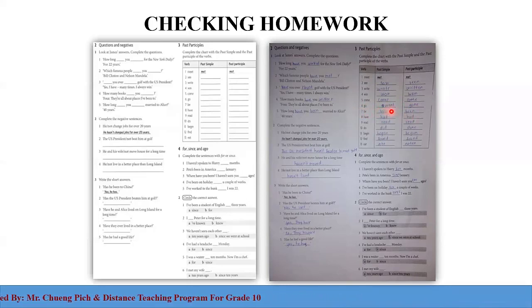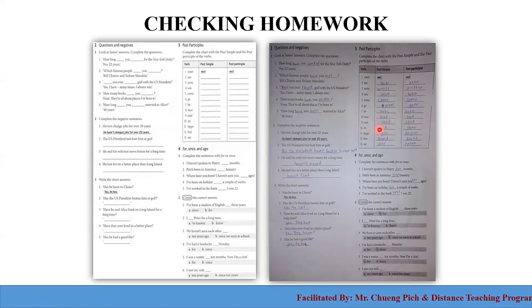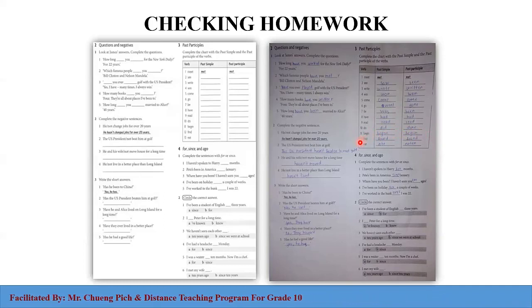We can add another one, which is the past simple of be is were. So we can say be, was or were, been. Number 8, have, had. Number 9, read. Number 10, do, did, done. Number 11, begin, began, begun. Number 12, find, found. Number 13, eat, ate, eaten.